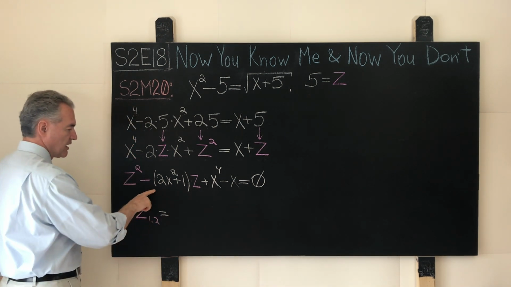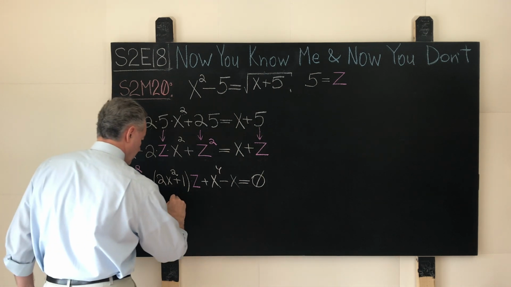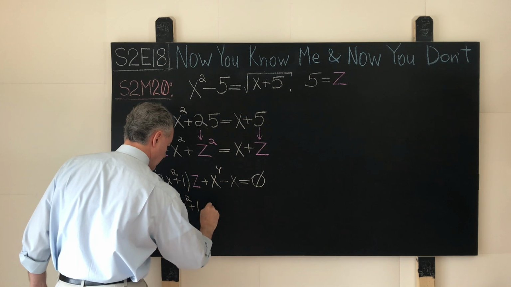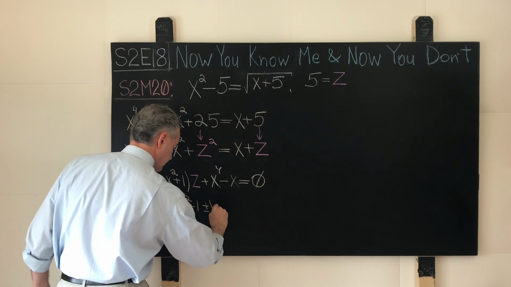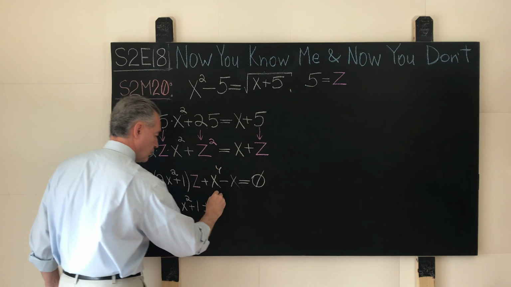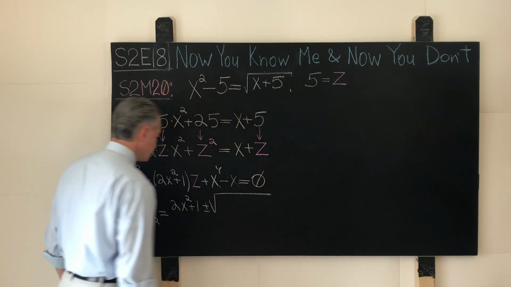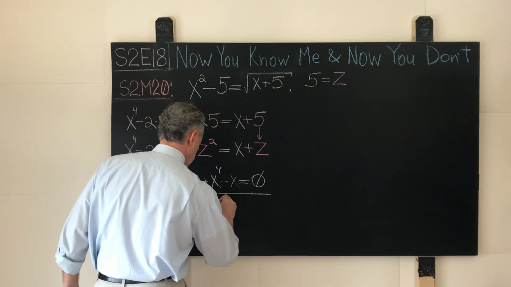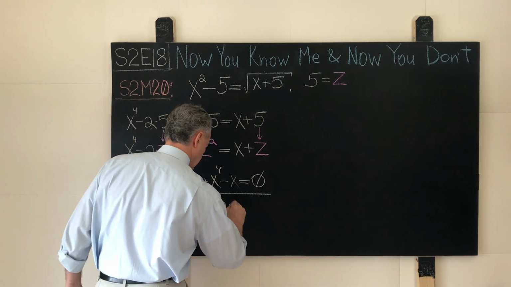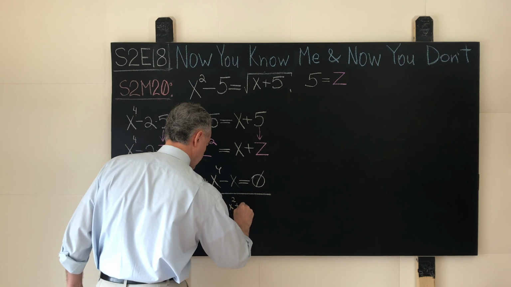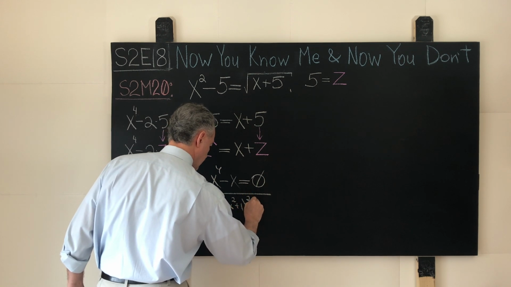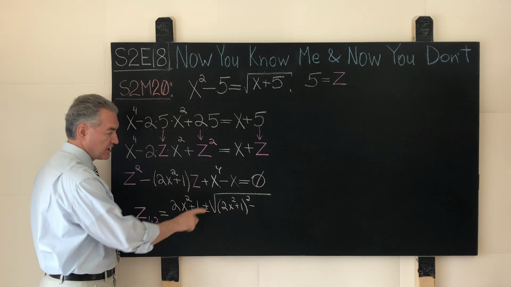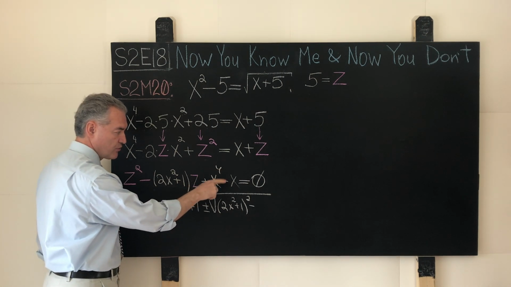What will they be? Negative b, so we will have 2x squared plus 1, plus or minus the square root of what? The square root of b squared. So it will be 2x squared plus 1 squared, minus 4 times a, which is 1, times c, which is x to the fourth minus x.